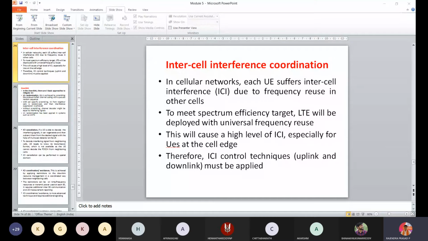Right. Coordinated multi-point transmission. Right. So this is also one point which is there in LTE to further improve the cell edge performance. Advanced techniques with more sophisticated coordination will be developed for ICI mitigation. One such technique is called coordinated multi-point transmission reception. So downlink coordination, multi-point transmission reception implies dynamic coordination among multiple geographically separated transmission points.